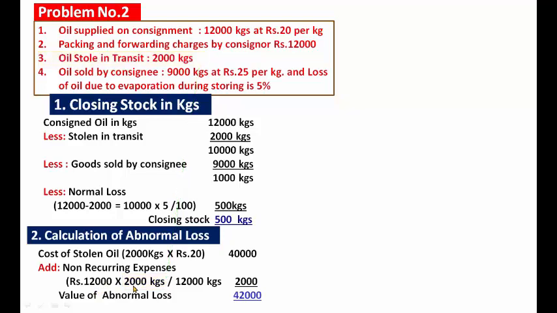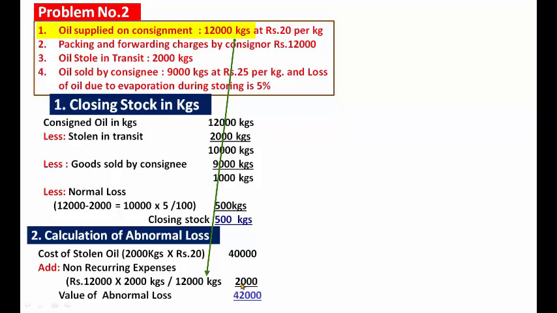So it is rupees 12,000 into 2,000 kgs divided by the total goods sent on consignment, 12,000 kgs.